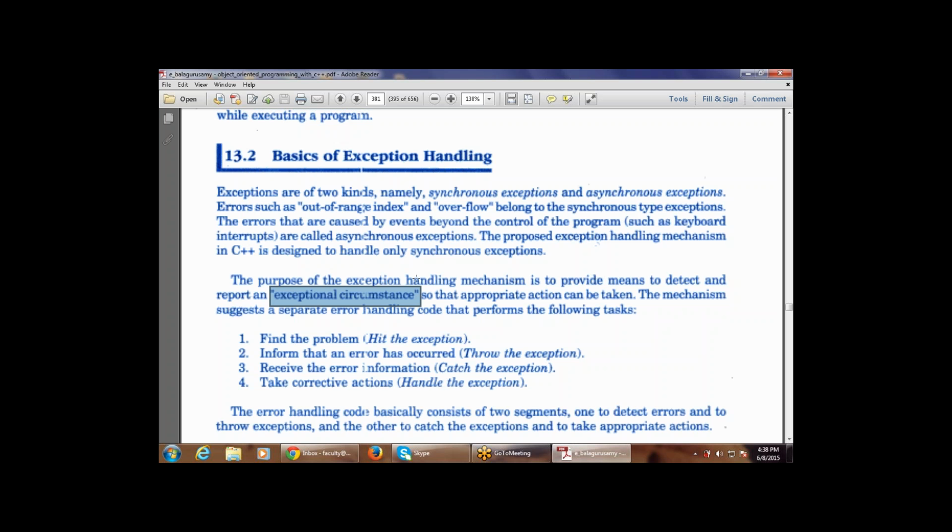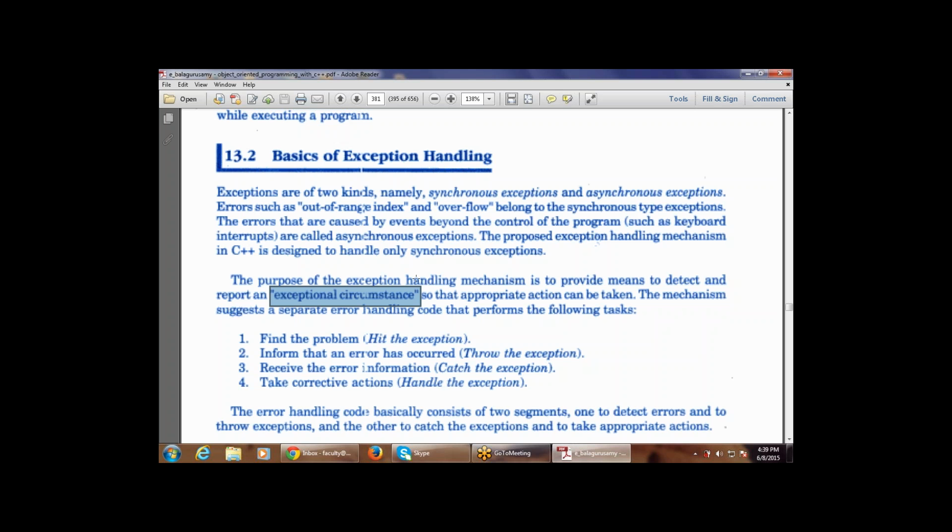The first point says find the problem. First of all, while handling the exception, find the problem. What is the error in the program? That is, hit the exception. Then inform that an error has occurred. So first find out the problem, then inform the compiler that an error has occurred.